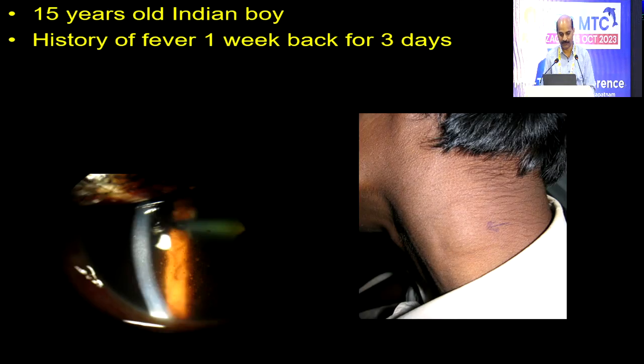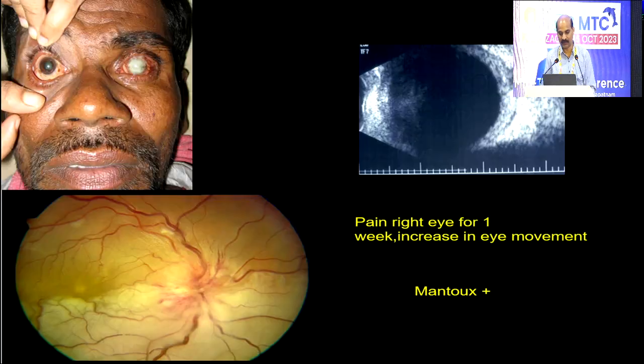Yeah, VKH, bilateral, and this is the AV phase showing pooling of dye. And this is a 15-year-old boy, with history of fever one week back for only 3 days. He had pigmented granulomatous anterior uveitis with posterior cervical lymph node. And this is the picture of ARN. So this is a case of viral, he had a viral fever initially, and then that led to the acute retinal necrosis.